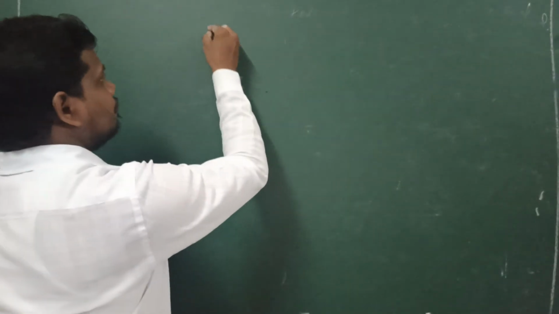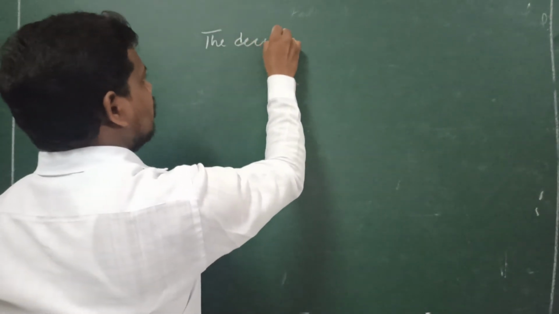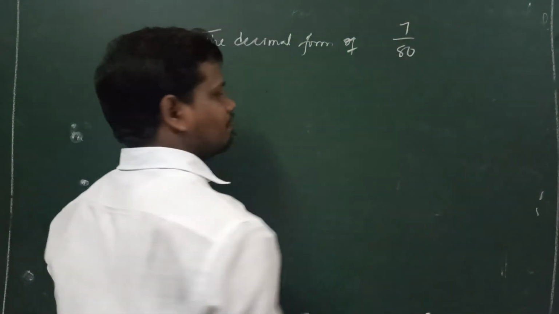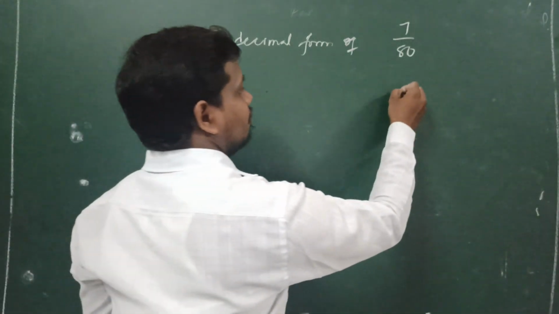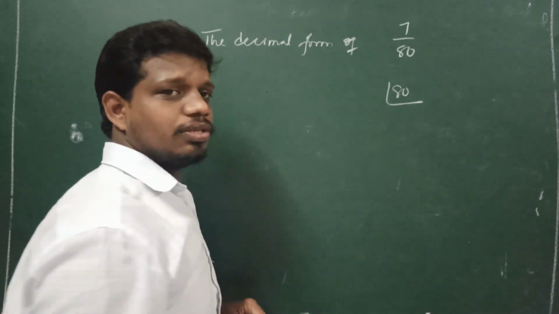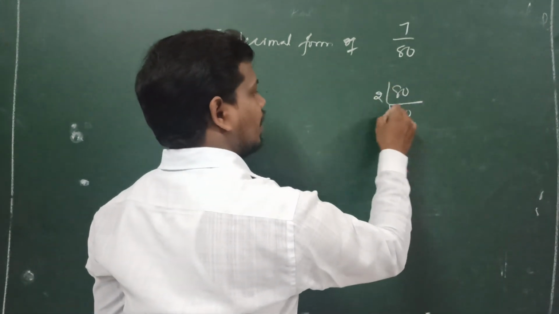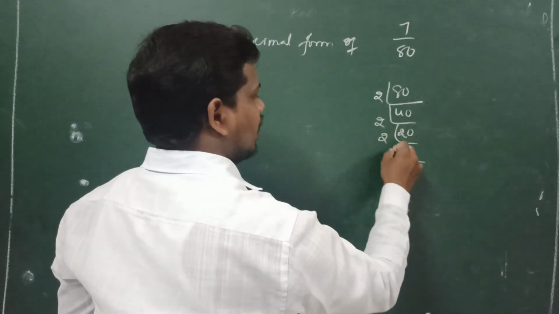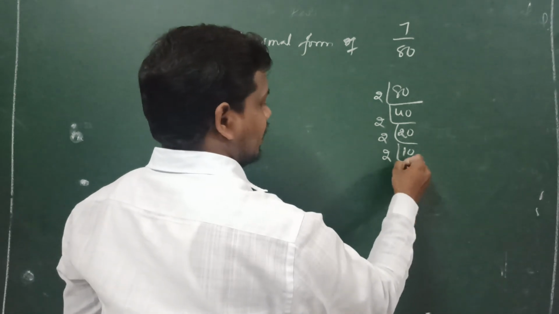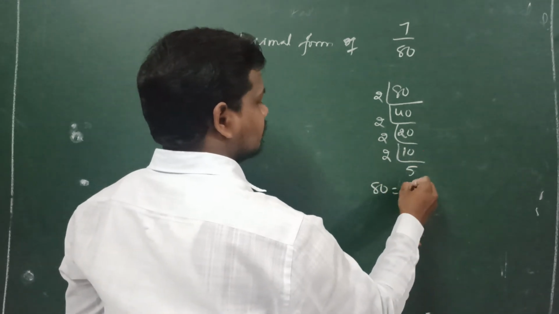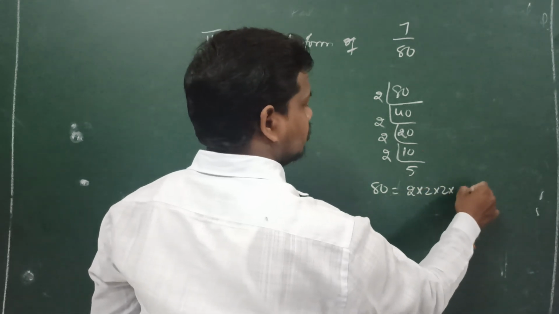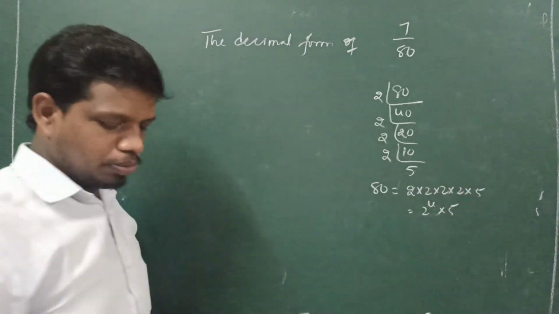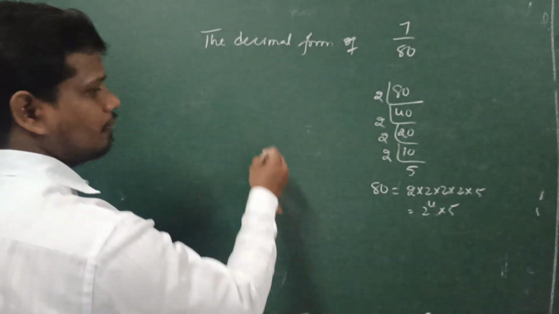The decimal form of 7 by 80. Here first prime factorize the denominator. 2 by 40, 2 by 20, it is divisible by 2. Again it is divisible by 2, 2 tens are 20, again it is divisible by 2, 2 fives are 10. So 80 we are going to express as 2 into 2 into 2 into 2 into 5, that is equal to 2 to the power of 4 into 5.